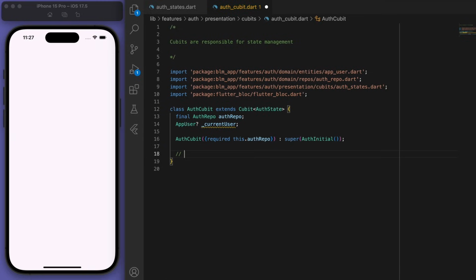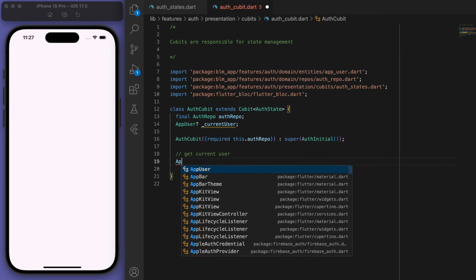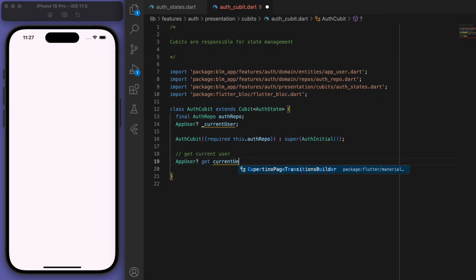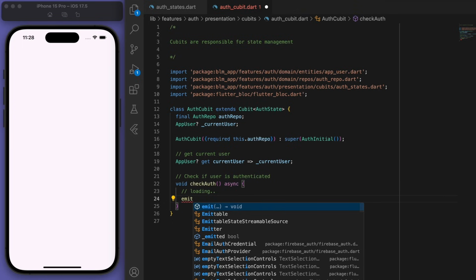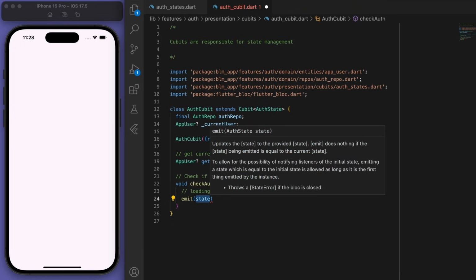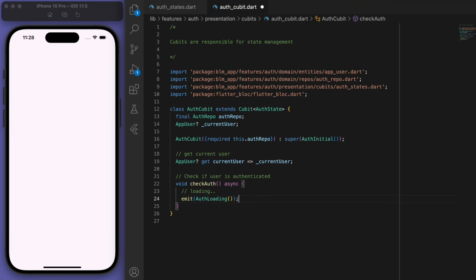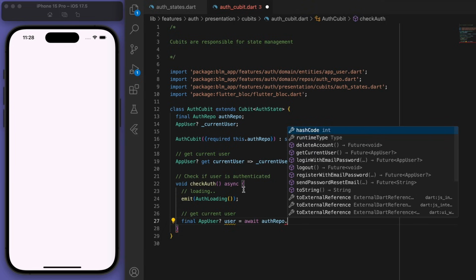And let's create a getter method to get the current user. And let's start filling out some of these methods. So I want to have a method to check if the user is authenticated. When I call this method, we can start loading, and you can see I'm going to emit this auth loading state. So we're telling the app right now that we are loading. And while that's loading, let's get the current user from our auth repo.